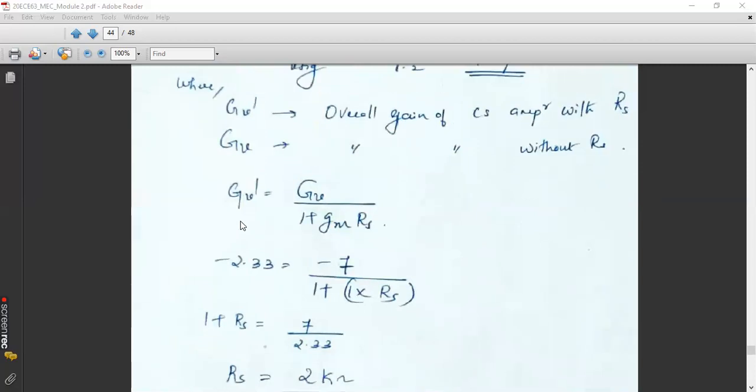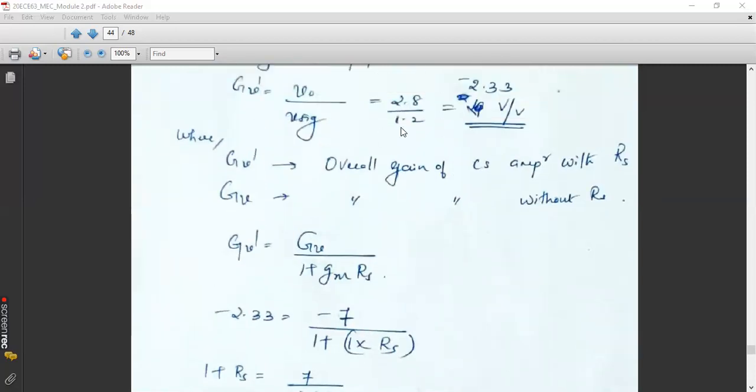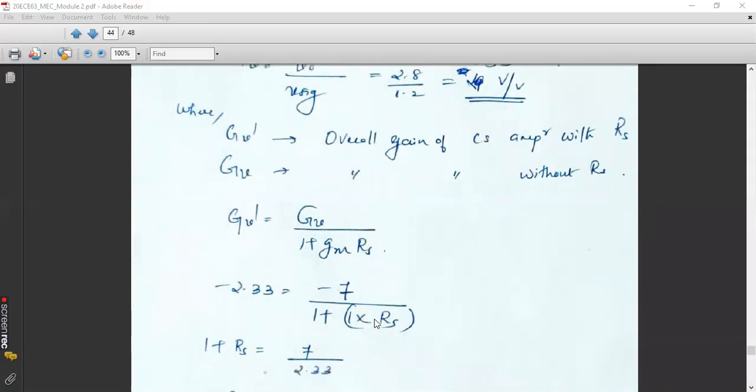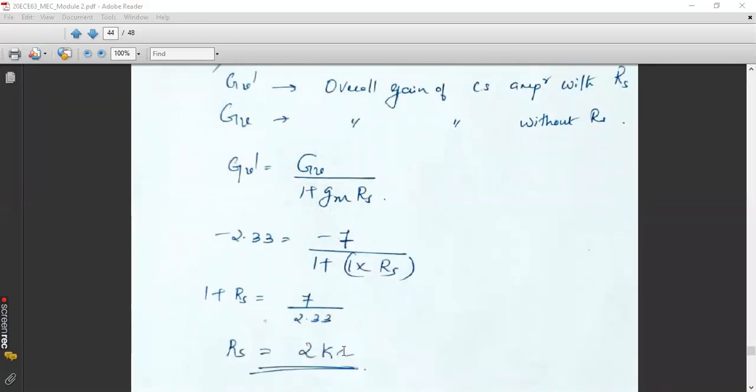GV dash means the new gain that we are going to achieve. That is, you are expecting the same 2.8 volt peak to peak output for 1.2 volt input. So the gain will be 2.33. Okay, substitute that, consider the negative sign also. If you are not considering it, that is also fine, but then you should not put negative on either side. In both sides, you should not put negative. Otherwise, you have to put negative. Then solve for RS. GM is 1 milliampere per volt. So you are not converting that milliampere. Let it be like that itself. If you are retaining the milliampere, your answer for RS will be in kilo ohms. So the answer is 2 kilo ohms.